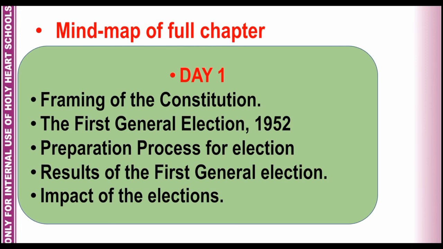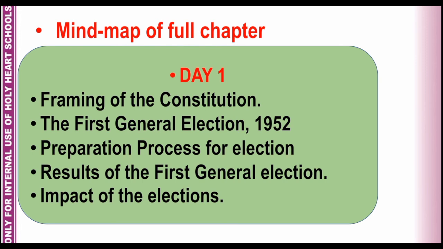25 lakh ballot boxes and 62 crore ballot papers were used in this election. There were 2,24,000 polling booths set up for the first general election in India. After this, we have also discussed the results of the first general election.